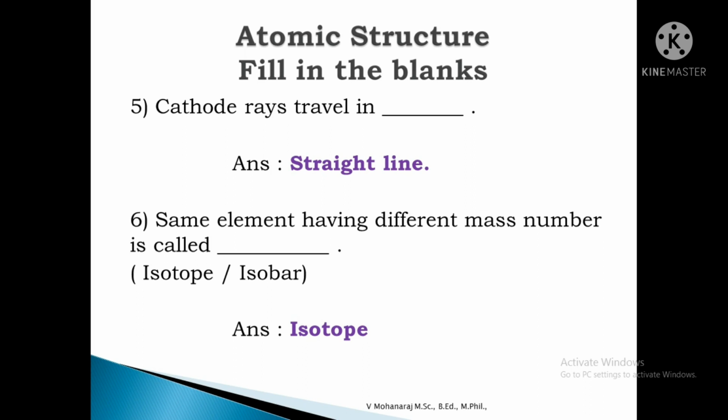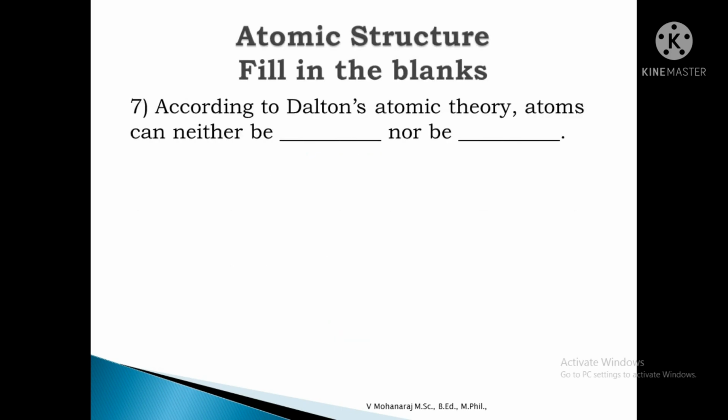And the definition of isobar is atoms having the same mass number but different atomic number. So from these two definitions, it is clear that the answer is isotope, because isotopes are atoms having the same atomic number but different mass number.